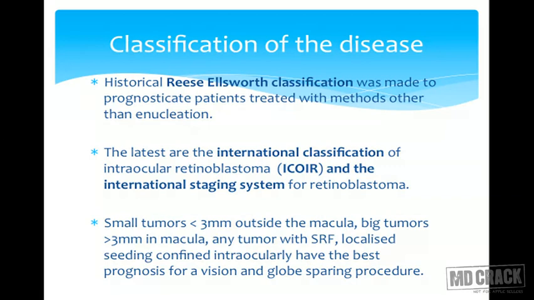These are done in relation with a standard photograph that is provided, and the tumor is graded and staged according to these classifications. By and large, small tumors less than 3 millimeters outside the macula, big tumors greater than 3 millimeters within the macula, any tumor with subretinal fluid, and localized seeding confined intraocularly have the best prognosis for vision as well as a globe sparing procedure.